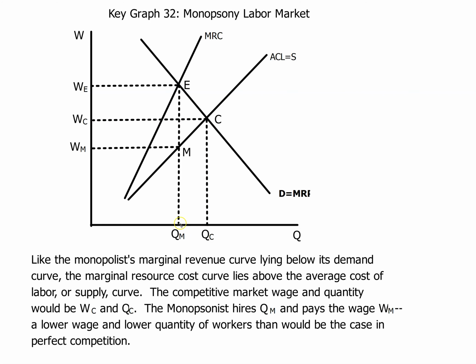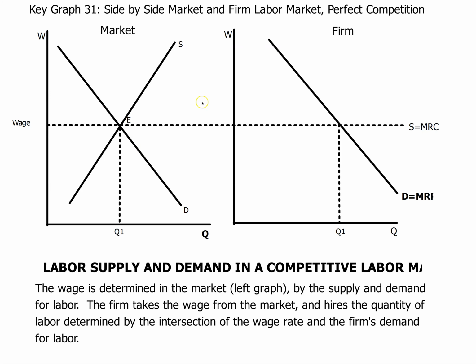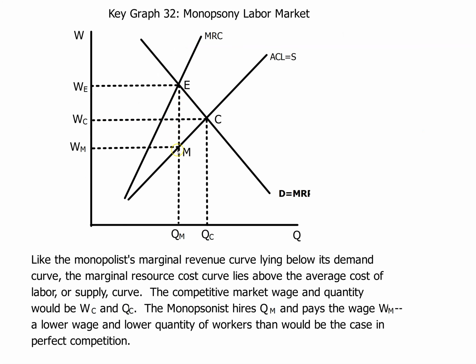In a monopsony, you're hiring fewer workers and you're paying them less. So you're going to have a much smaller workforce, and they're not going to be as well paid as what you would see in the perfectly competitive model, where the market actually sets the wage. In a monopsony, the firm is setting that wage, and it's going to be much lower than what the market would bear because they have market power. And that's the biggest difference.